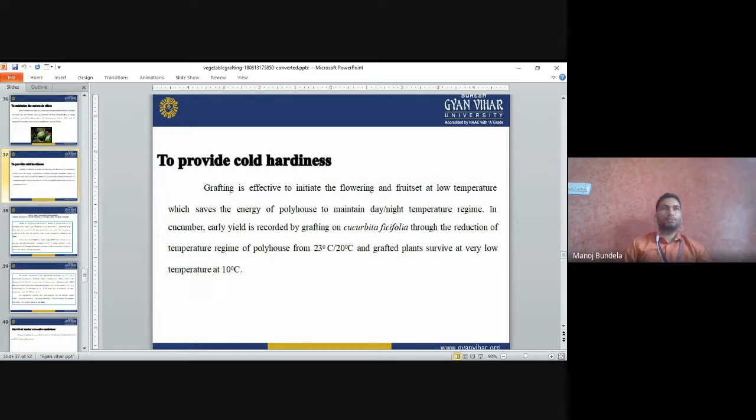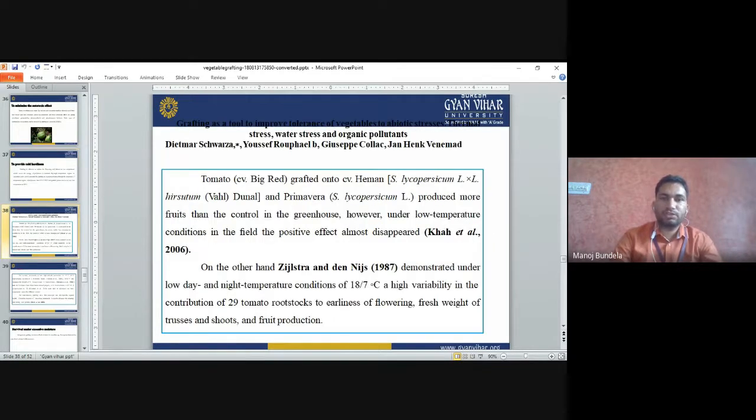Fruit set and flowering will occur when the temperature is 23 to 20 degrees centigrade, and grafted plants can survive at 10 degrees centigrade also. Normally, if 20 to 23 degrees is needed in the polyhouse, with grafting on Cucurbita ficifolia it will grow even at 10 degrees centigrade. So this is the study in tomato, where they developed low temperature tolerance.